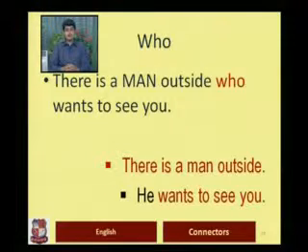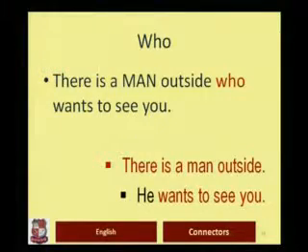So when the sentence is connected, you can see there is a man outside who wants to see you. So who replaces he. As we discussed, it can replace a human reference. So he is the pronoun which was used in the independent sentence to mean the person. The same function is now taken over by the relative pronoun who. So when you connect sentences, you should be careful to remove repetitions. For example, you cannot keep he when you have the relative pronoun who.